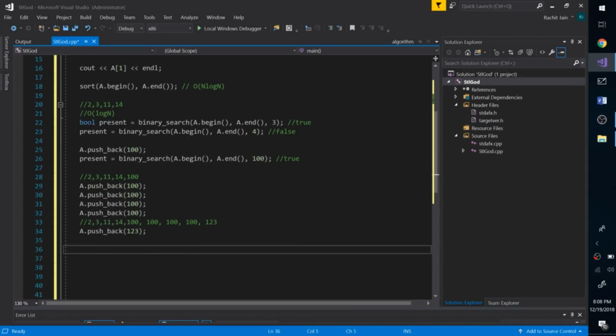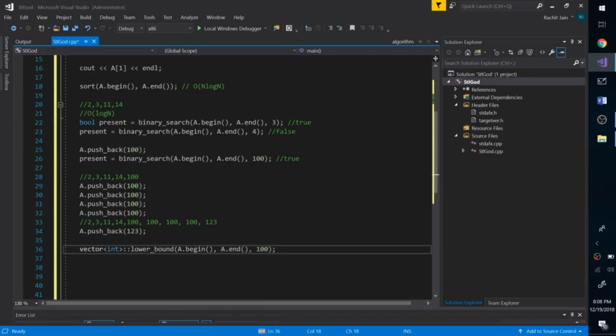And now let's say I'm interested in finding the first occurrence of 100 in this, or I want to get the iterator to the first occurrence of 100 in this. So once the array is sorted, you can use a lower bound on our array, and we are going to do a lower bound on 100. And what lower bound returns is an iterator. Iterator of what?